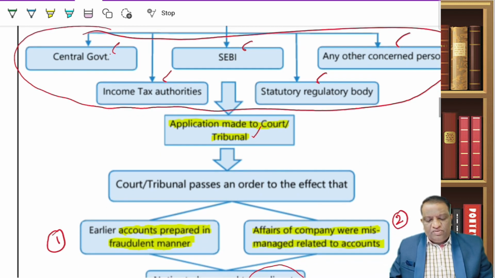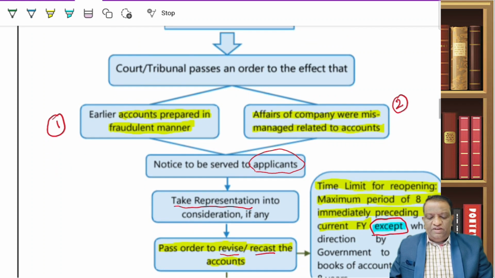And the moment the tribunal receives an application, if they are satisfied that there are grounds for either reason 1 or reason 2 that we have talked about, then they are going to serve a notice to all the concerned people, and they take the representations submitted by the company into consideration. Based on their due inquiries, if the tribunal believes the reasons are justified and there is a need for revision, then they will pass an order.